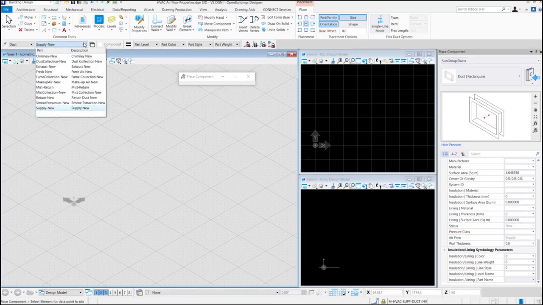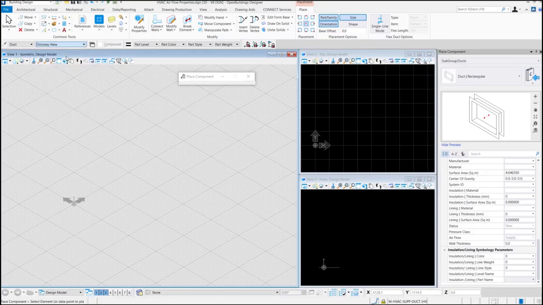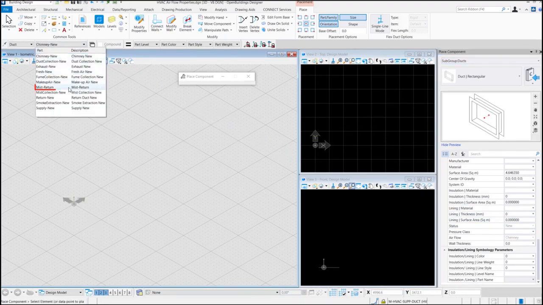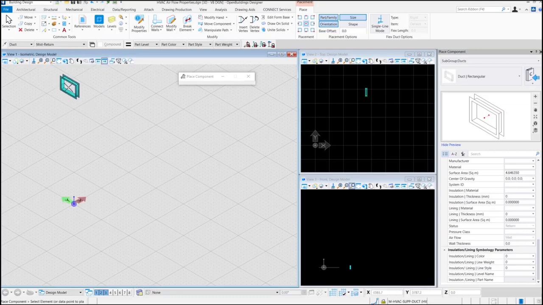If we change the active part to Chimney New, we can see the airflow is changed to Chimney and status is New. Similarly, if we go back and choose Mist Return, we can see the airflow and status have changed as well.